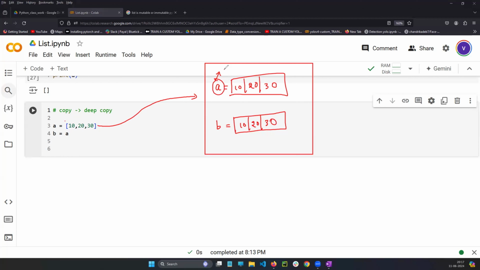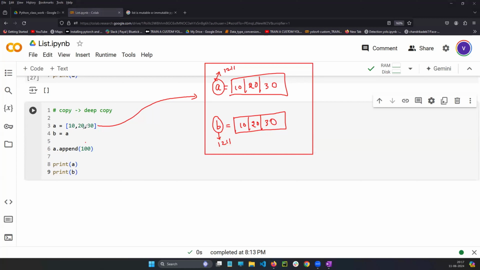Suppose the address of variable A is 1211. If you are copying the variable A data to B, B will also have the same address, 1211. Both variables now have the same address. If you make any change in A, suppose I add 100 to A, and now I print A and print B,